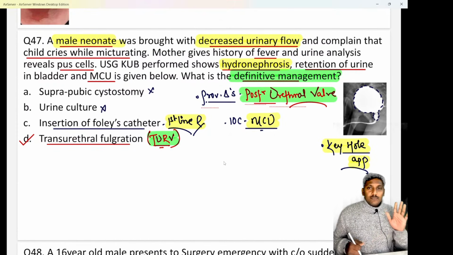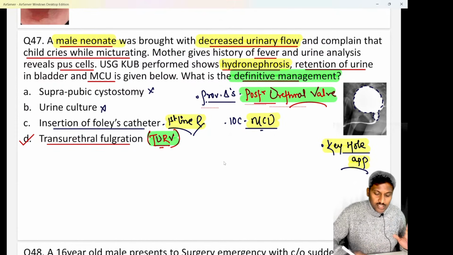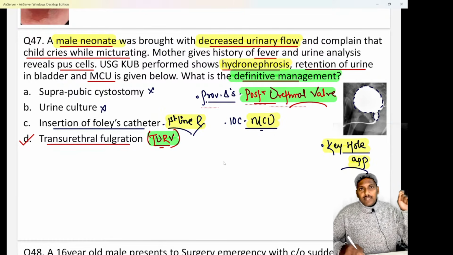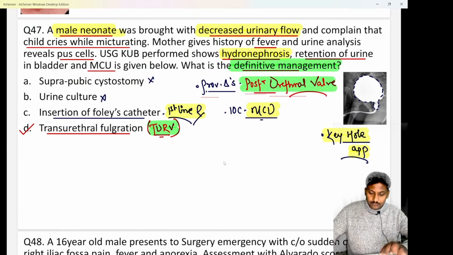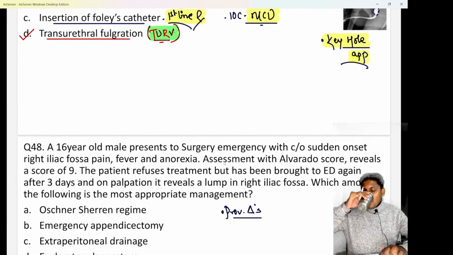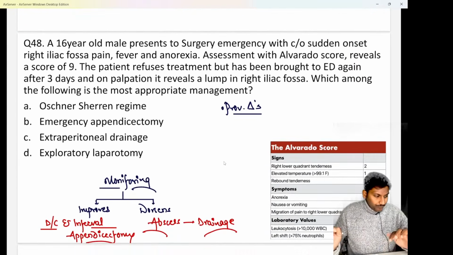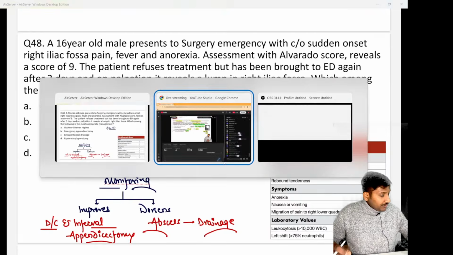Clear? This is where you tend to get confused in surgery and obs and gynae. Definitive, next step, next best step. तो यहाँ गड़बड़ मत करना प्लीज. Clear? अभी कोई दिक्कत नहीं थी इस क्वेश्चन में. Hopefully.